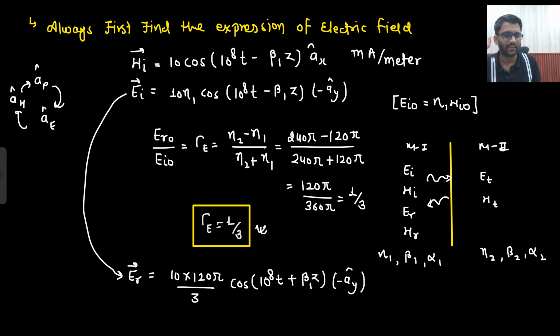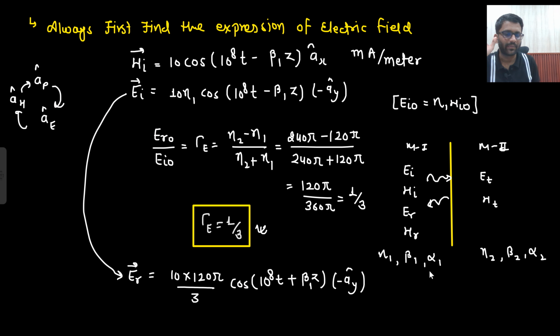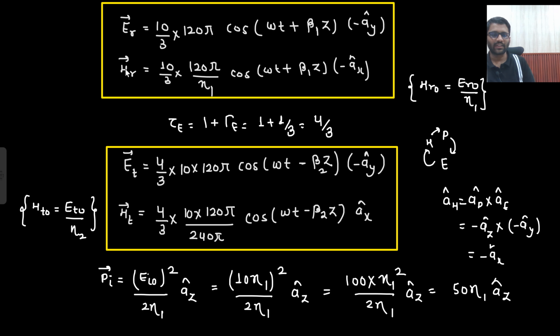So this example was clear to you. So let's revise this example. What did we study? First we wrote down HI was there. First we wrote down these values which you do not need to write in the examination. So from HI to EI we wrote. Very simple. Directly we will never solve with HI; first we will convert it into EI. So from EI to ER we got. For that we calculated the reflection coefficient. Then 1 by 3 we multiplied, and then we got to know that the electric field is not changing its direction. Then from ER to HR we got.